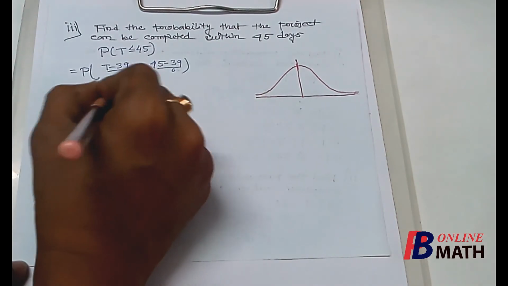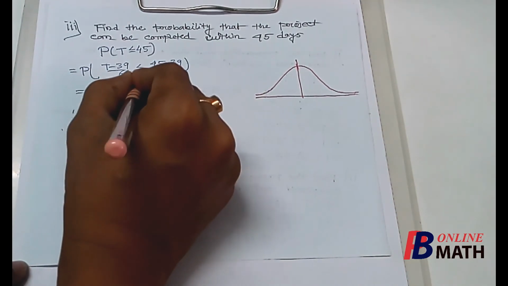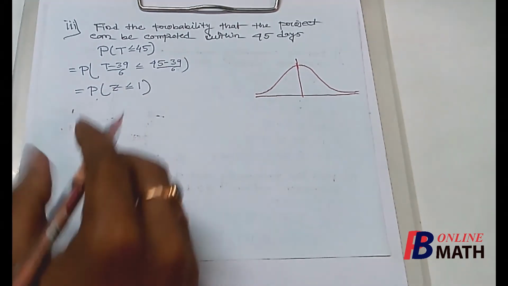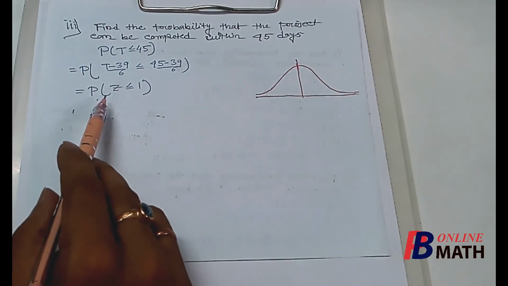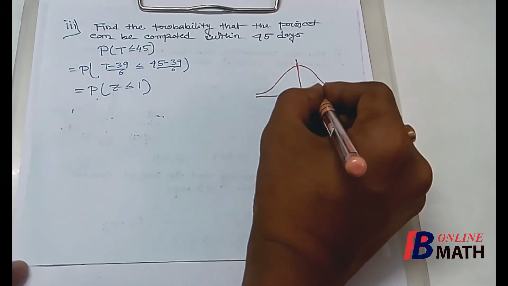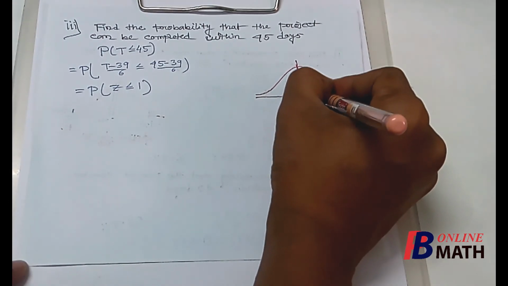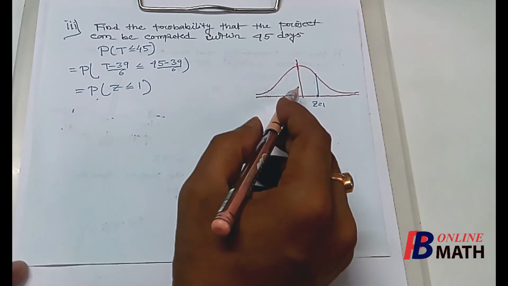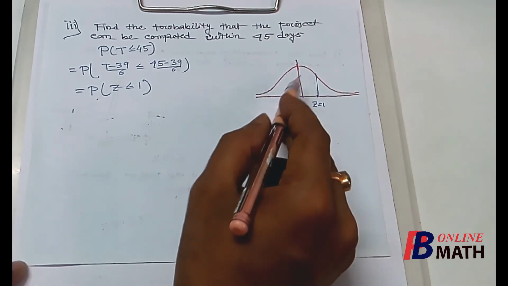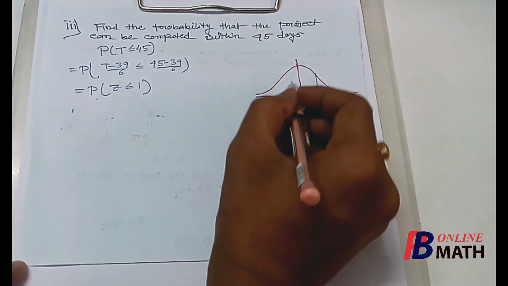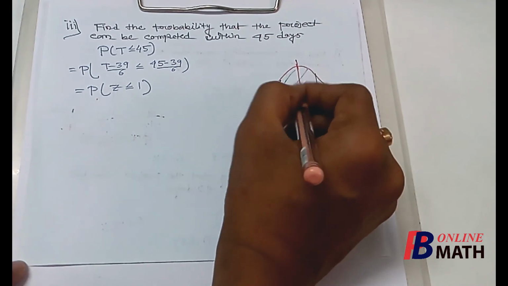From where we find that z is less equal to 1. So we have to find the probability that z is less equal to 1. That means if this is the point z equal to 1, then we have to find the area at the left hand side of this point. That means we have to find this entire area.